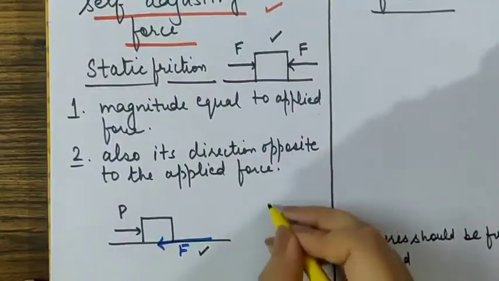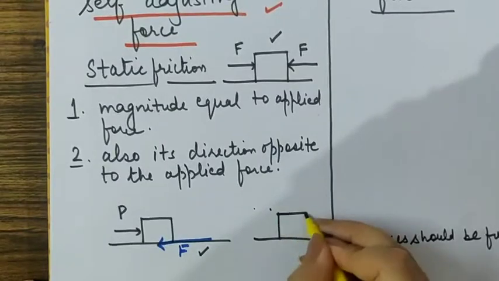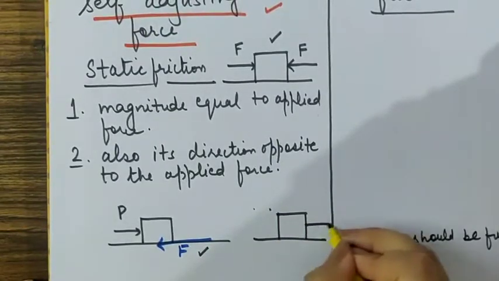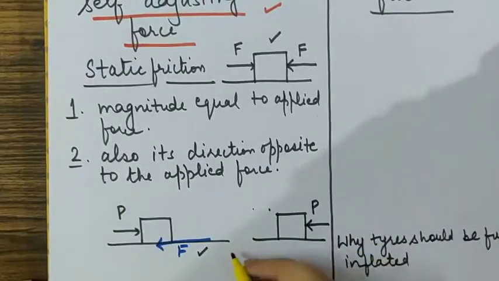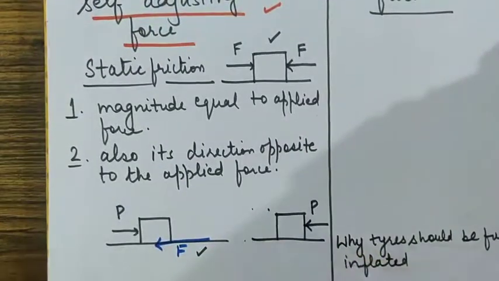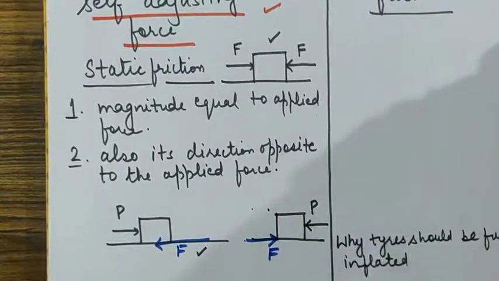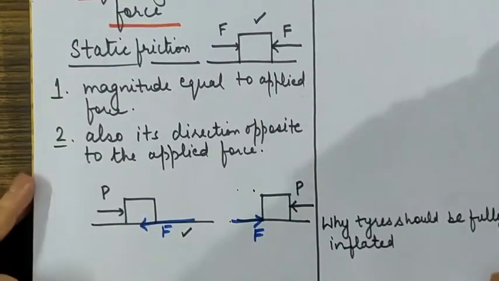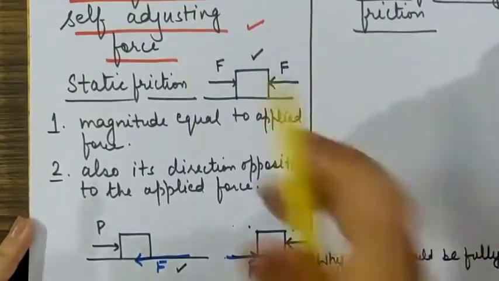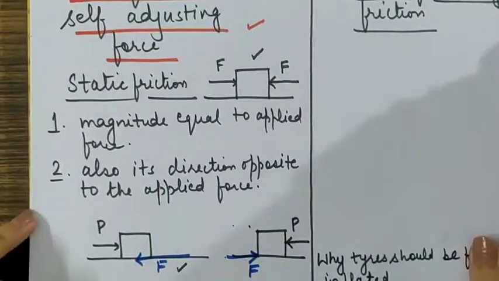So suppose there is another body which is placed on the surface and you are applying a force that makes it move to the left side. Friction would arise on the surface to the right hand side and also equal and opposite to the applied force. So hence the body will not move. So it is adjusting itself according to the applied force. That is why it is called a self-adjusting force.